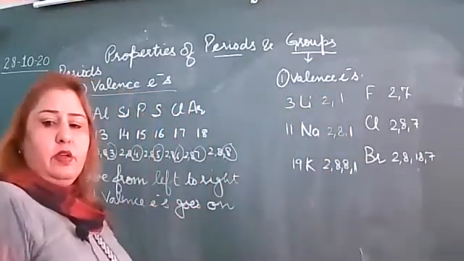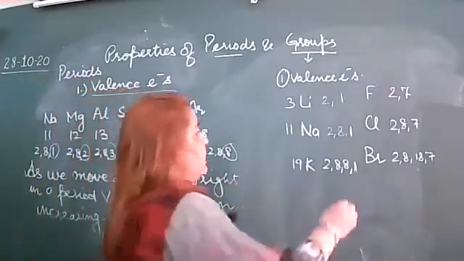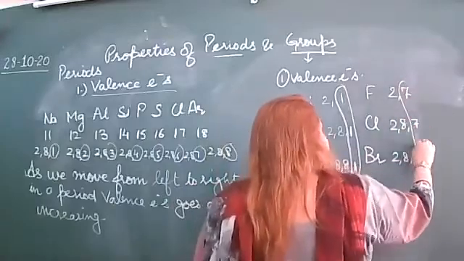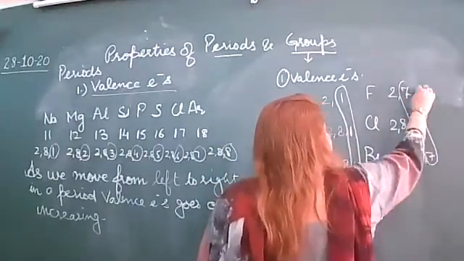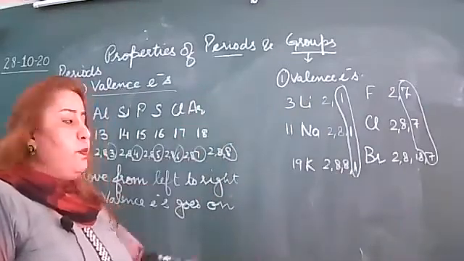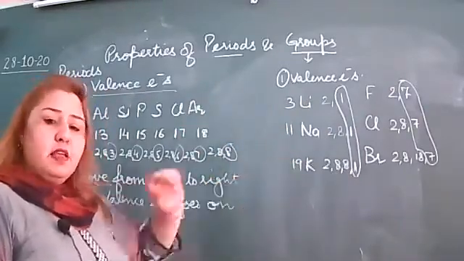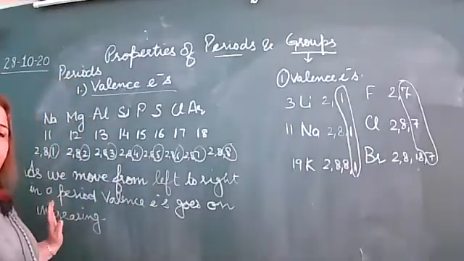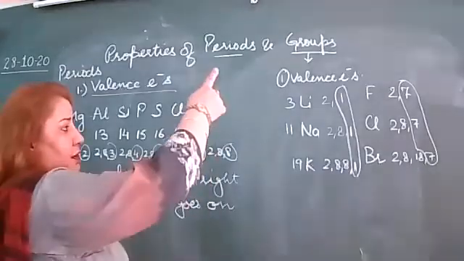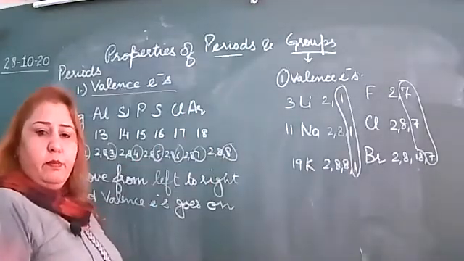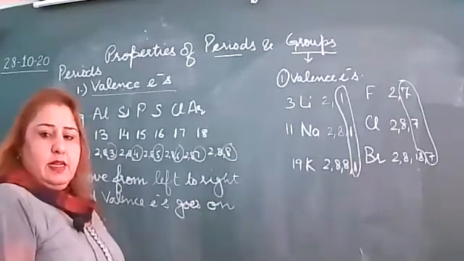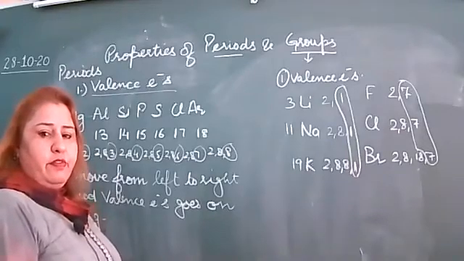Now you can see its valence electrons remain the same. So as we move down in a group, valence electrons remain the same. As we move from left to right in a period, valence electrons go on increasing. And when we move from top to bottom, the valence electrons remain the same. Is this point clear to everyone?